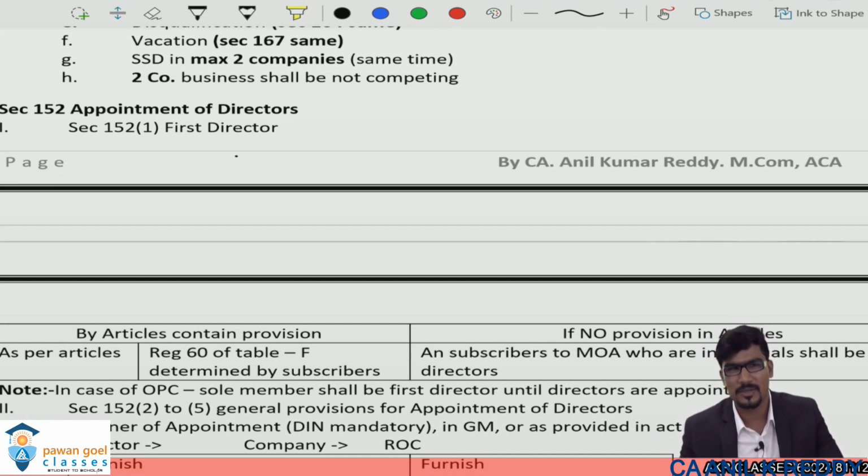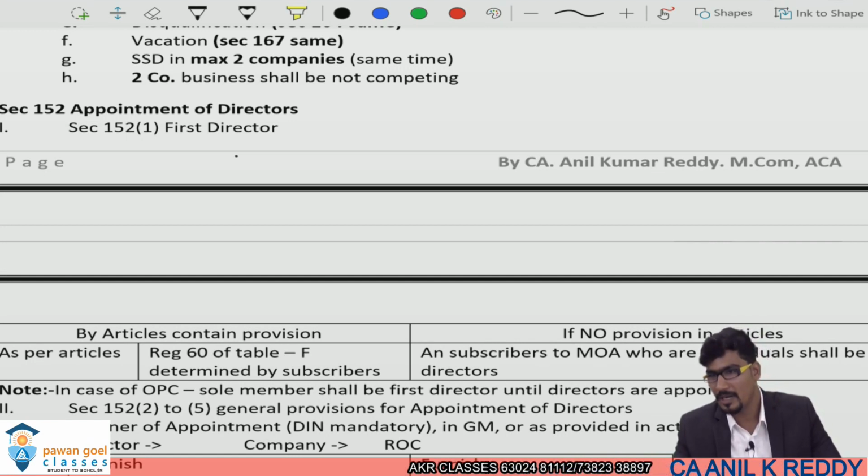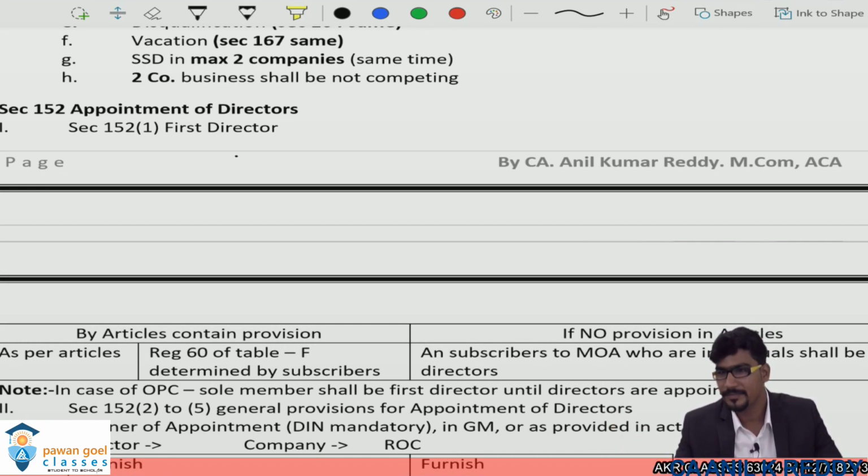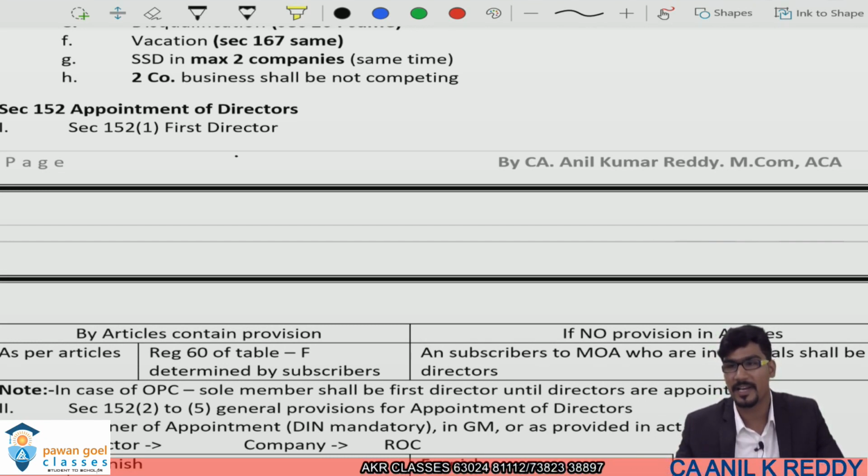Therefore, every individual who has subscribed to the memorandum is said to be a first director of the company. Sir, there is a possibility that no individual may have subscribed to the memorandum. All the subscribers to the memorandum are other than individuals. Then in such a case, who are said to be the first directors of the company?